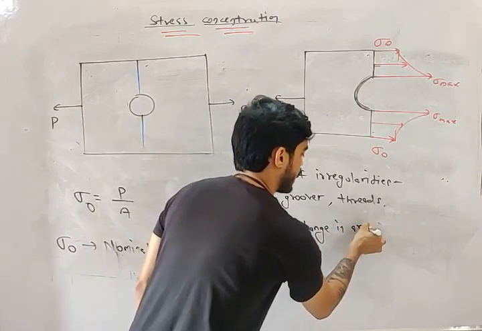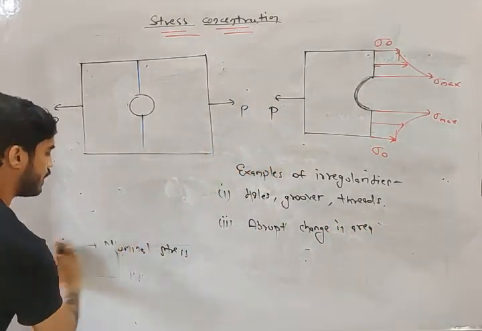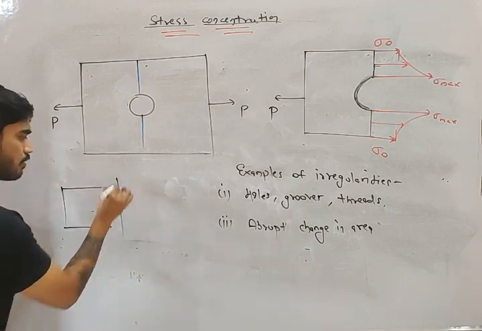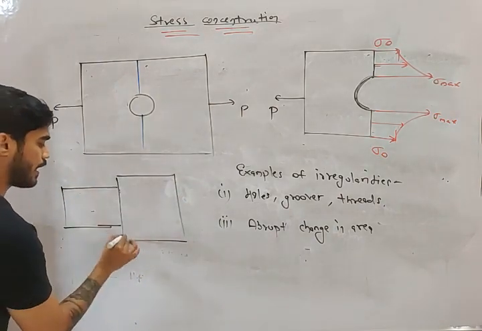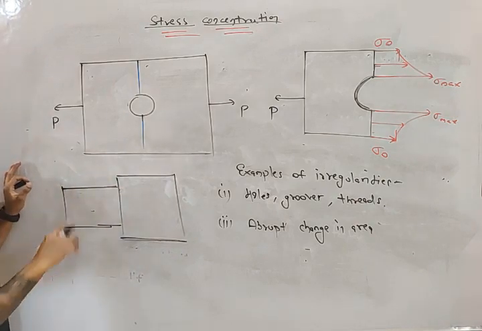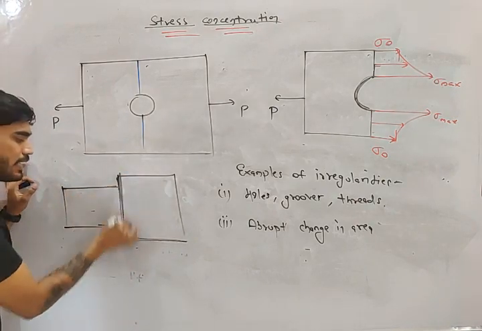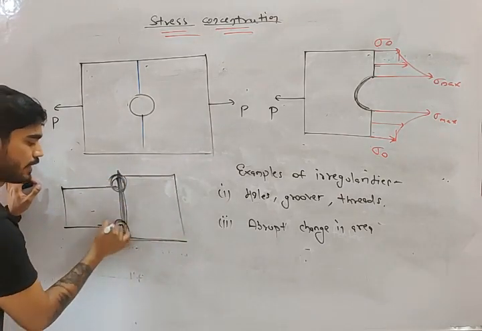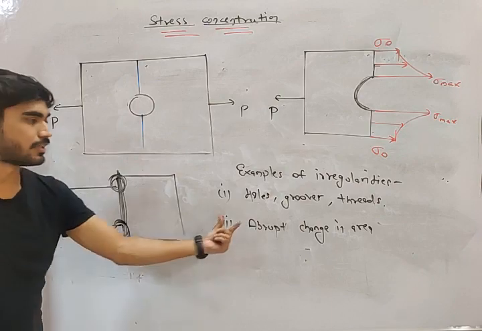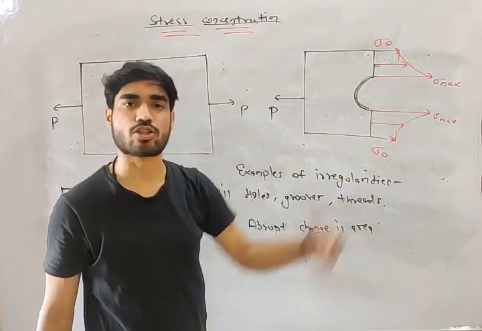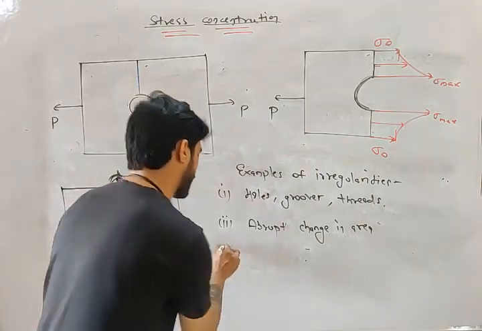For example, let's say this is your machine element. Look at this. From here to here the area is less, then it is suddenly changed. So near this region where the area is suddenly changed, there will be stress concentration. So abrupt change in area is also a type of irregularity.